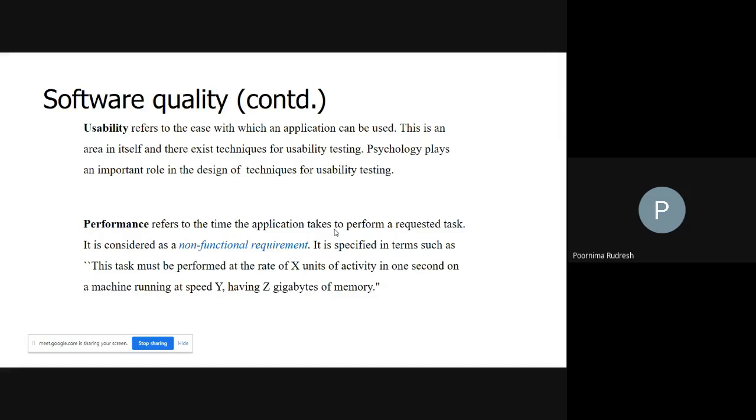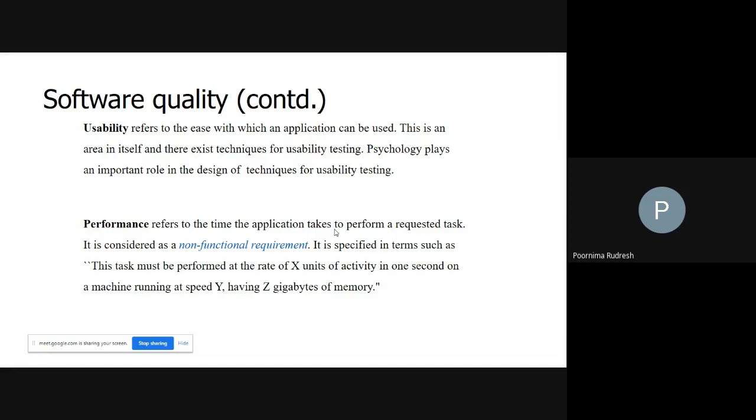That is the task. Then that task must be performed at the rate of X units of activity in 1 second. That means in 1 second, how many numbers I need to arrange in ascending order has to be specified. So here we are specifying how the task is performed, hence it is called a non-functional requirement.